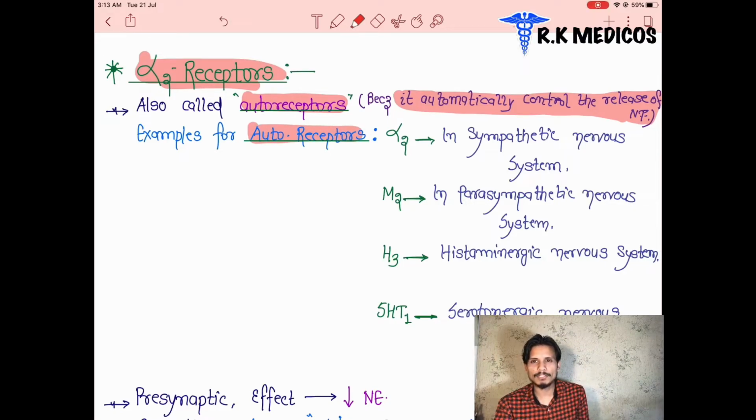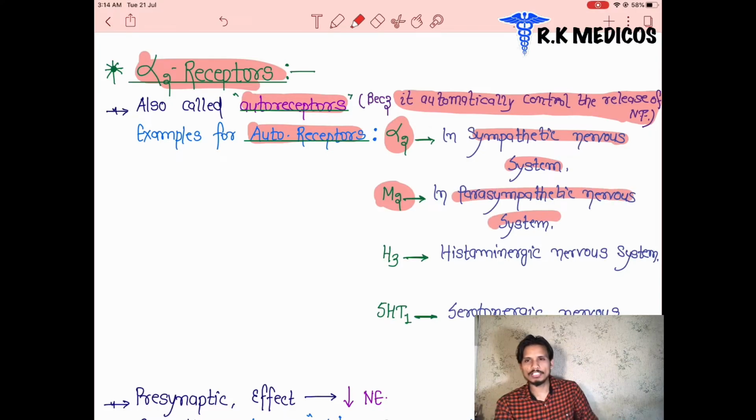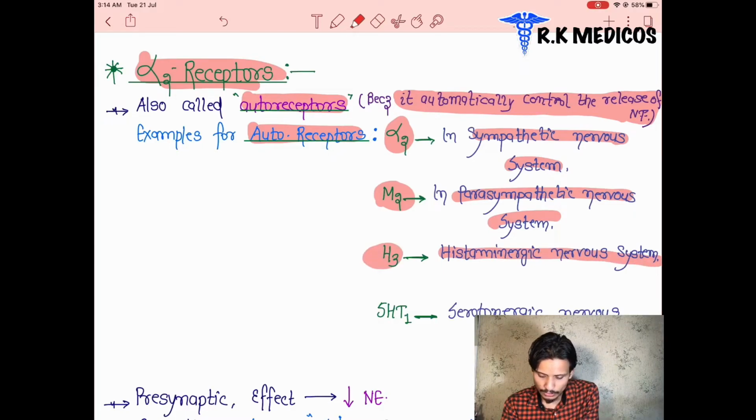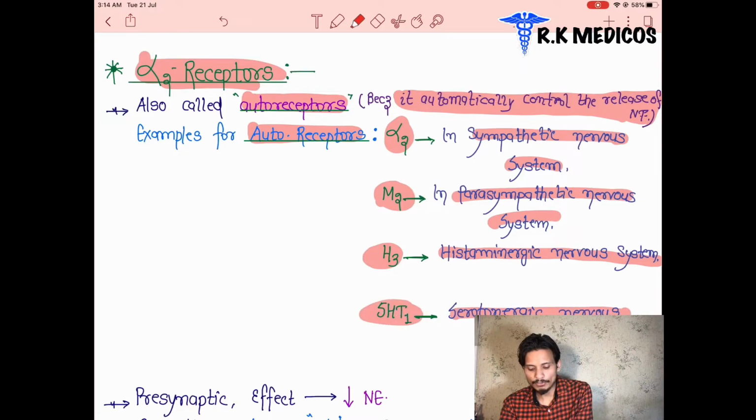The alpha 2 receptor is the autoreceptor in the sympathetic nervous system. What is the autoreceptor in the parasympathetic nervous system? That is the M2 receptor, muscarinic 2, and alpha 2 is in the sympathetic nervous system. In the parasympathetic nervous system, the M2 receptor is the autoreceptor; same as in the histaminergic nervous system there is the H3 receptor. In the serotonergic nervous system, the 5-HT, 5-hydroxytryptamine 1 receptor is responsible.